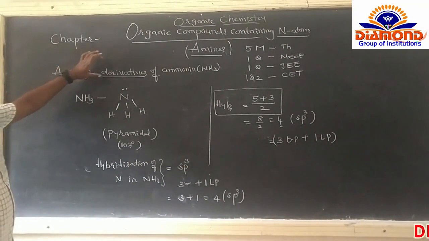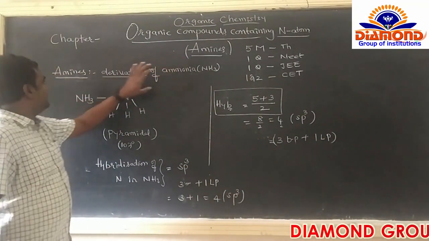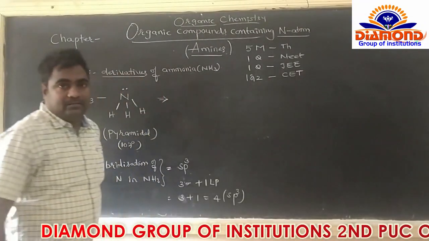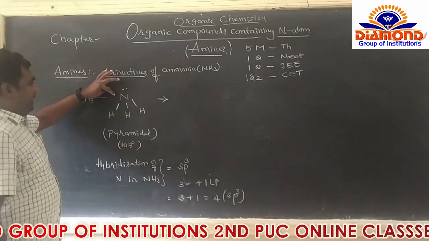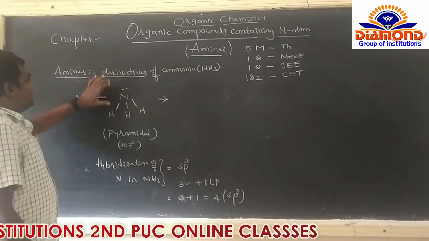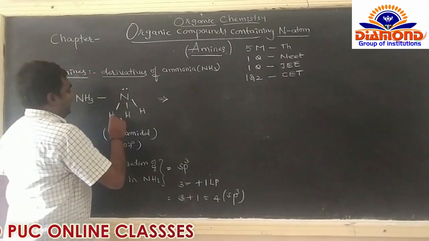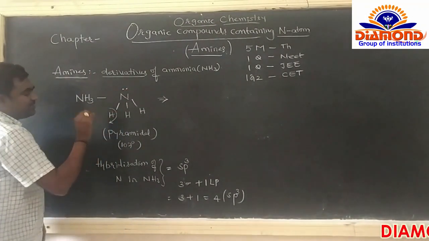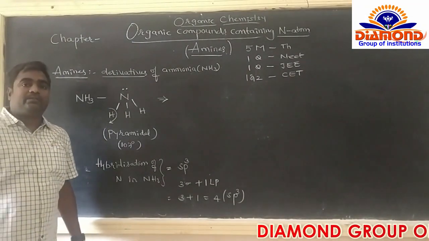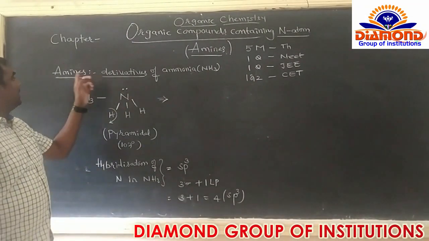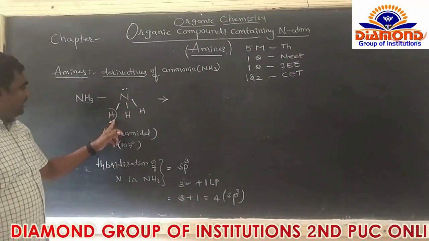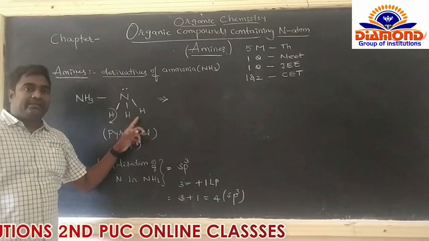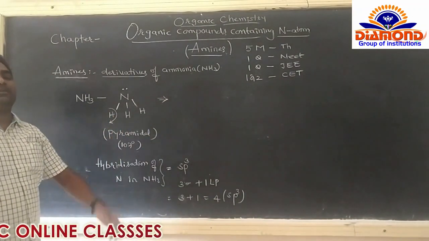So what are the amines? The derivatives of ammonia are called as the amines. तो इसमें NH3 के derivatives कैसा करना है? If one hydrogen in ammonia is replaced by alkyl group or aryl group, then we can get the amines. So इसमें how many number of hydrogen हैं? 1, 2, 3. So 3 hydrogen हैं, ये 3 hydrogen में 1 hydrogen निकालो, उसका जगह में क्या लेना?